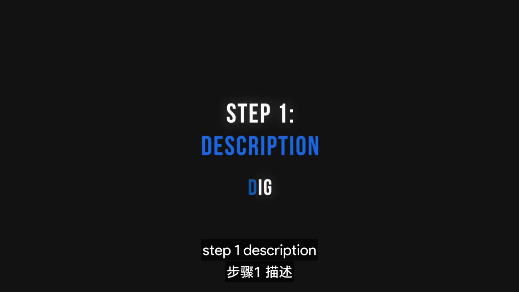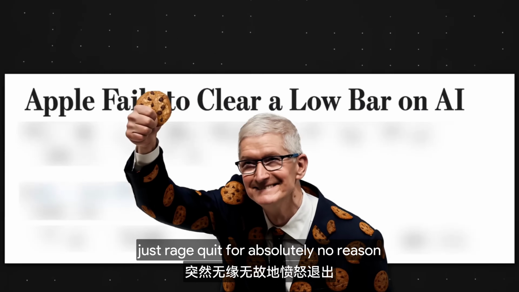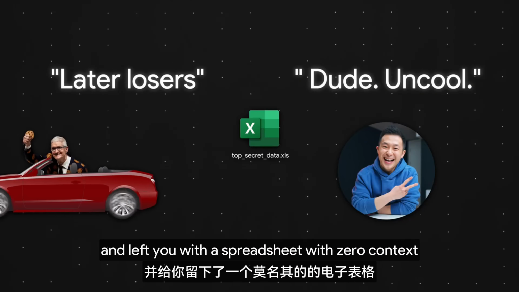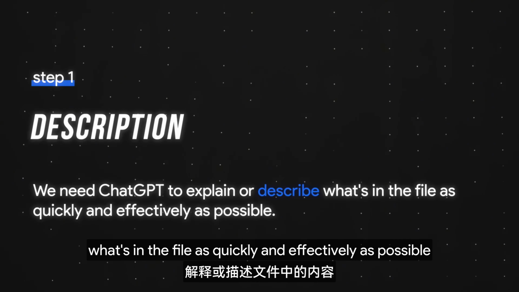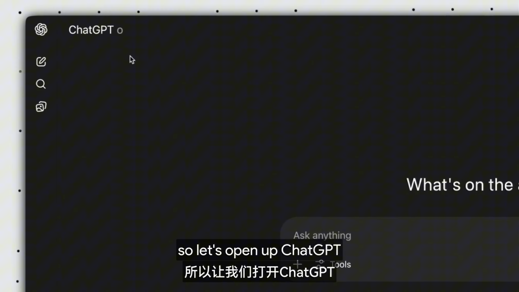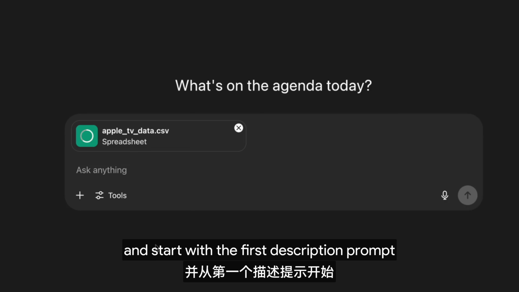Step 1, description. Picture this hypothetical scenario. Your colleague, let's call him Tim Cookie, just rage quit for absolutely no reason and left you with a spreadsheet with zero context. At this point, we need ChatGPT to explain or describe what's in the file as quickly and effectively as possible. So let's open up ChatGPT, upload the dataset, select the latest reasoning model, and start with the